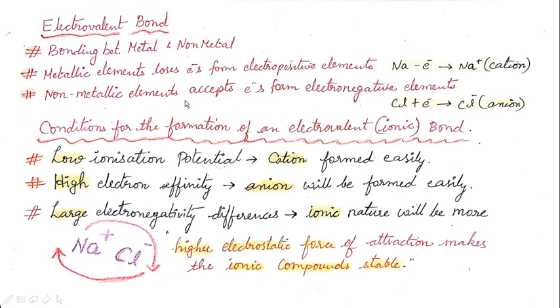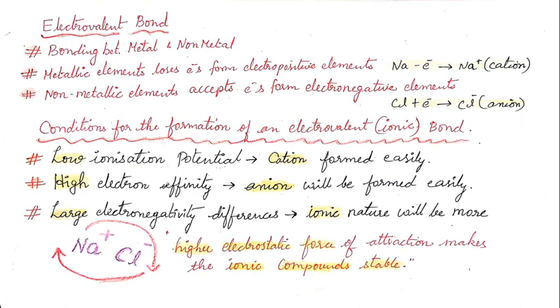Similarly, the non-metallic elements accept electrons, these are electronegative elements, which means the halogen group of elements. For example, chlorine on receiving an electron, you can see plus electron, forms Cl minus. This is an electronegative element. This electronegative element is also known as an anion.